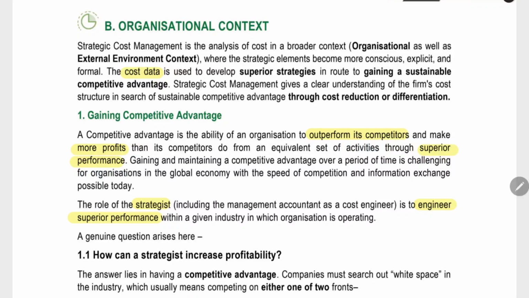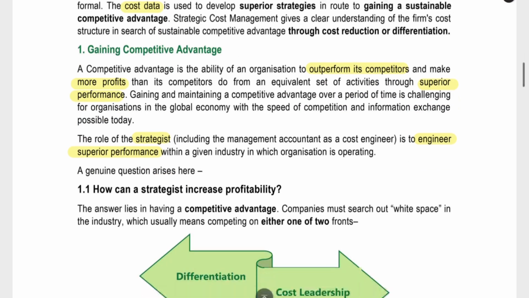Before moving into the next concept, I want to say that we are seeing three concepts: value chain analysis, strategic positioning analysis, and cost driver analysis. We know the individual concepts separately, but why we have to link all of this is what we are going to do in various chapters.